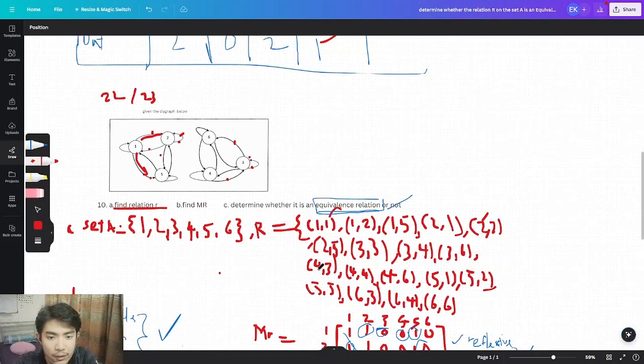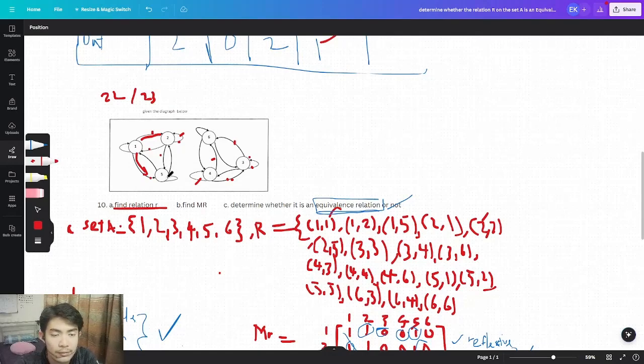Then we're going for the verticals 4. So 4 goes to 3. Alright. 4 goes to 4. Actually it reflects itself. So we're going to put it here. So 4 goes to 6. Other than that, we actually have 3 only subsets for that one. So now we achieve the relation of the vertical of 4.